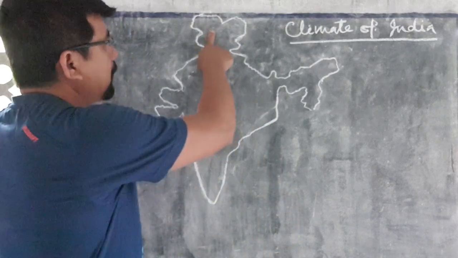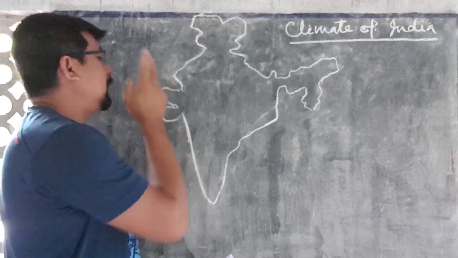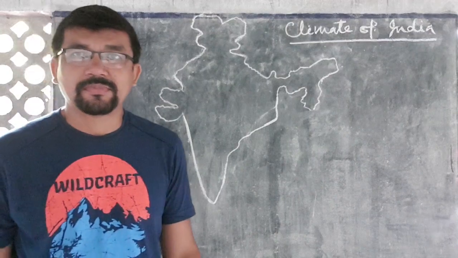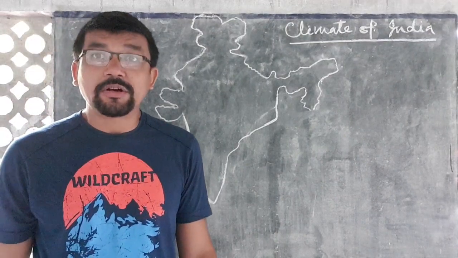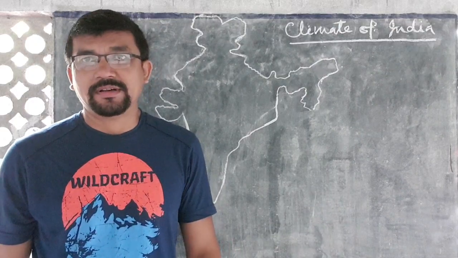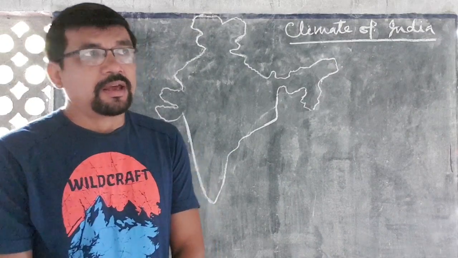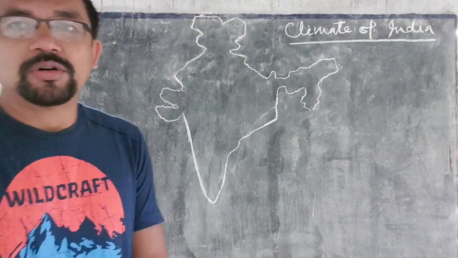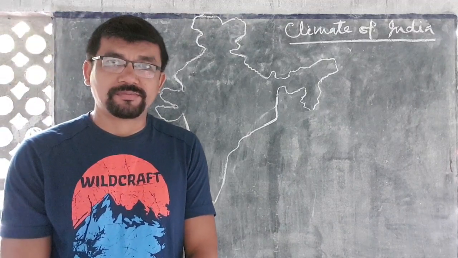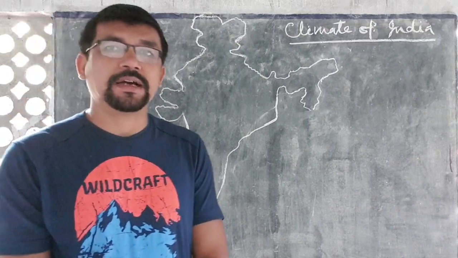The climate of Jammu and Kashmir, Assam, Kerala, Rajasthan, Gujarat and Chhattisgarh is not the same, because of the vast size of our country. India is a country which has lots of climatic diversities.